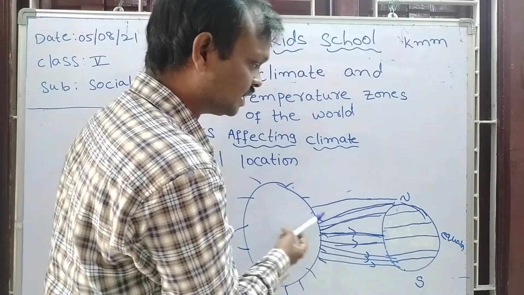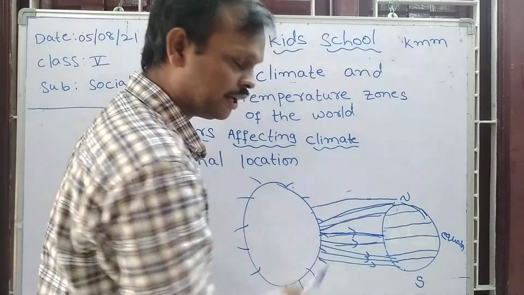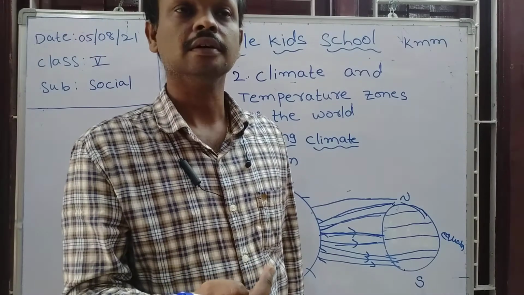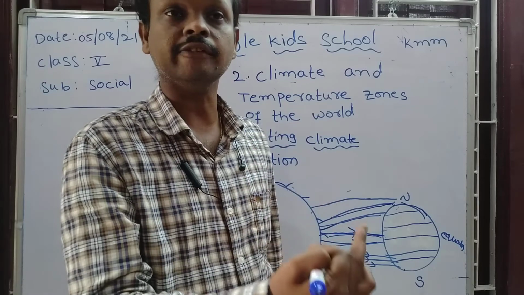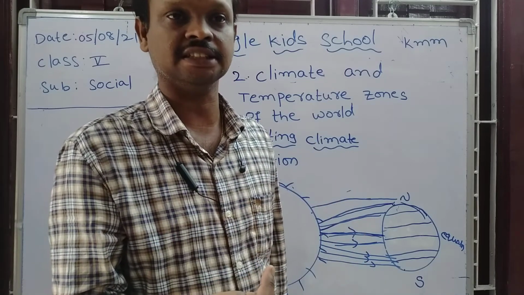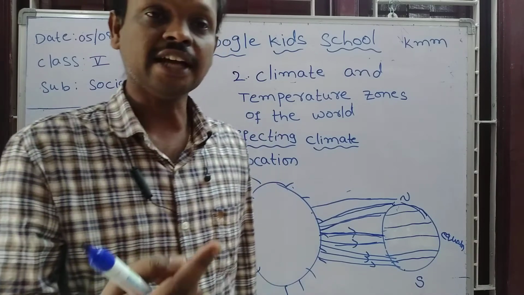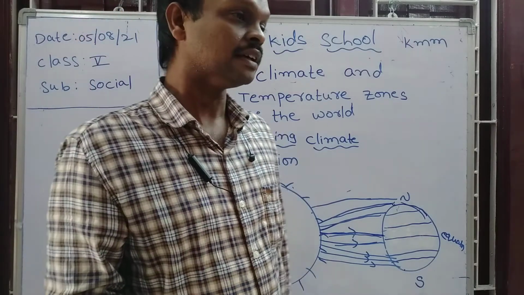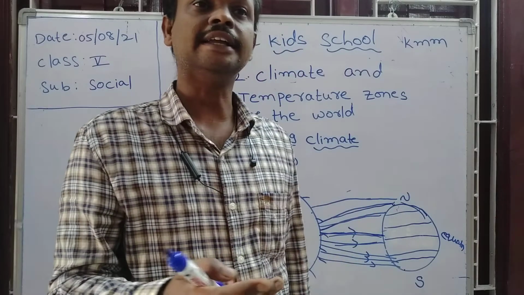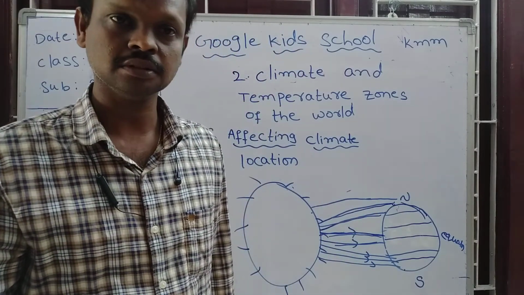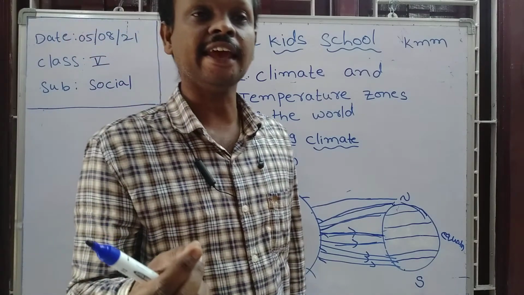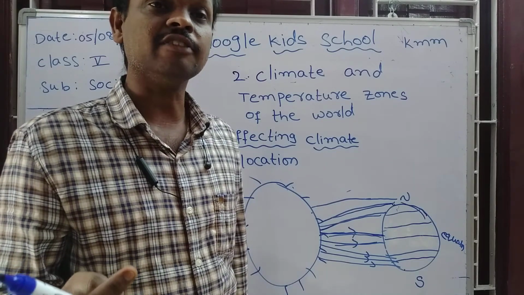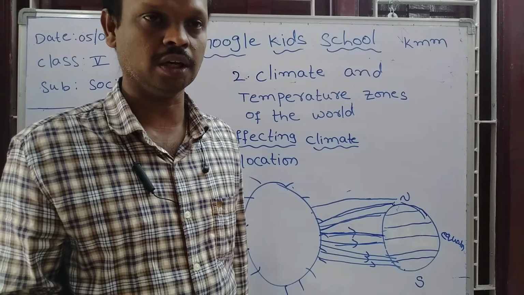They take a greater distance compared to the equator. So the areas near the equator get more heat, because the rays fall directly and the distance from the sun to the equator places is very short. For that reason, the equator region receives more heat from the sun. In the remaining places, the rays fall slantly and travel more distance from the sun. For that reason, the remaining areas, meaning the North Pole and South Pole areas, take less heat from the sun. For that reason, it is very cool.